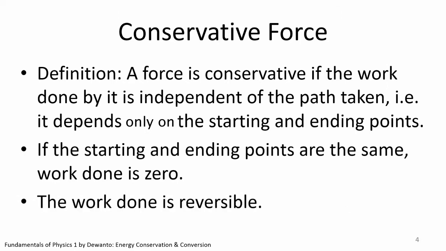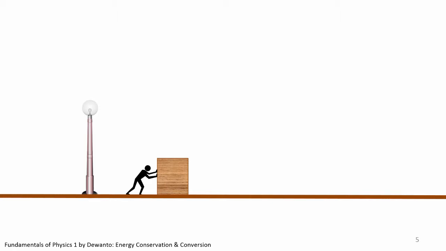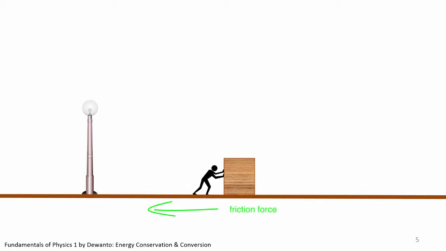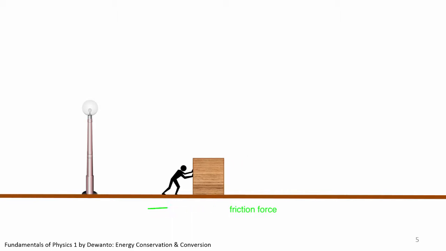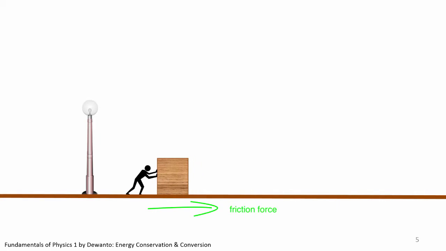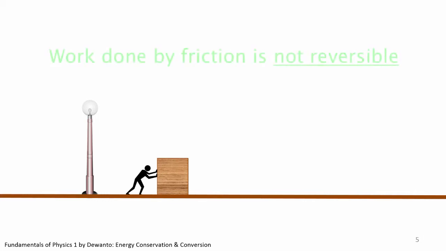In contrast, friction always opposes the motion. You push the box to the right, friction is acting to the left, and hence it will do negative work on the box. But if you reverse the motion and pull the box back to the left, friction is now acting to the right, and it will still do negative work on the box. The work done by friction in the second phase does not become positive. Work done by friction is not reversible.